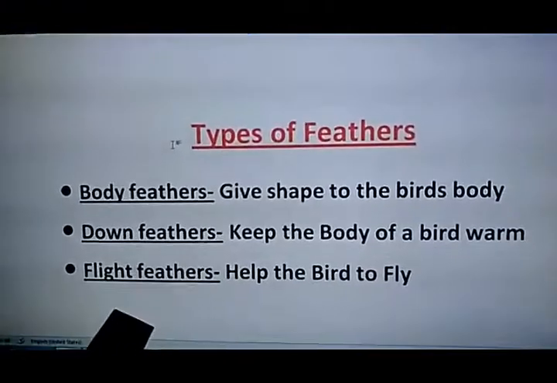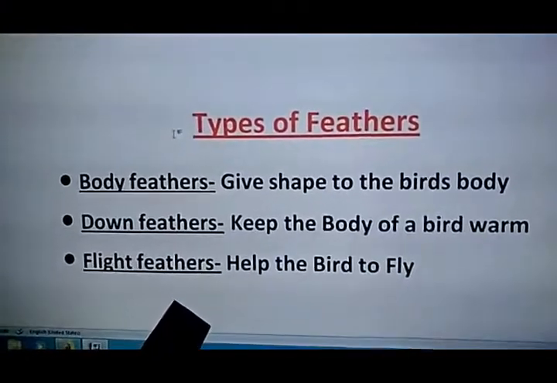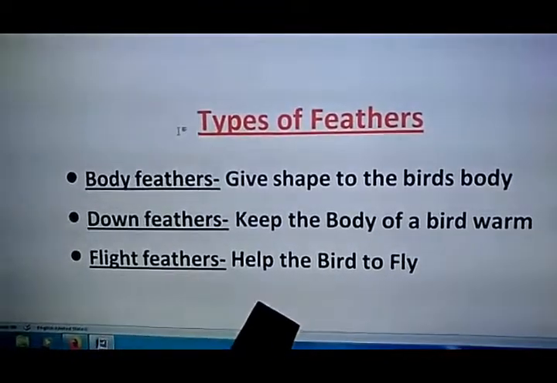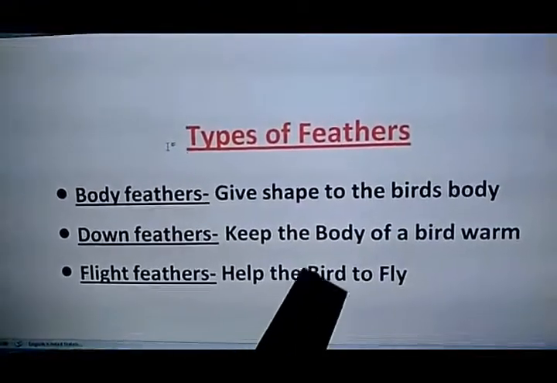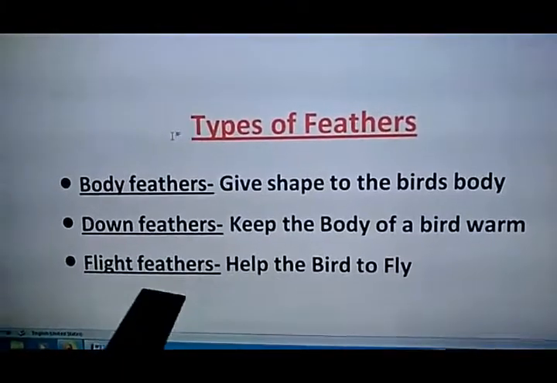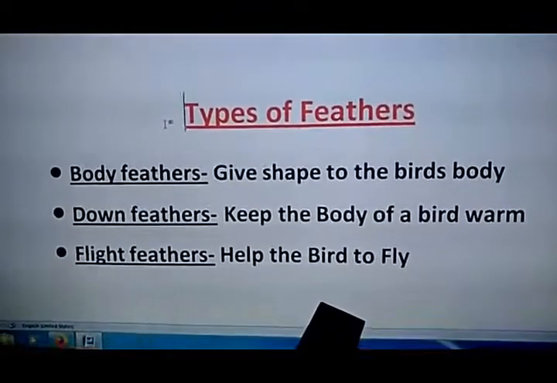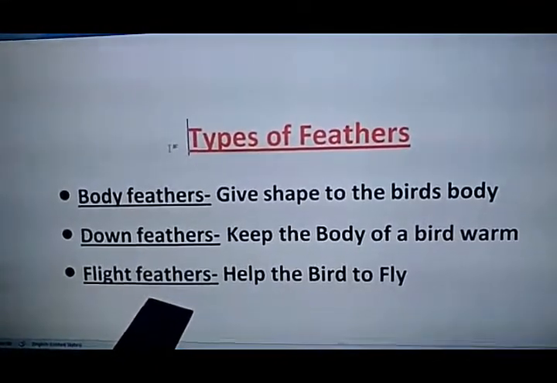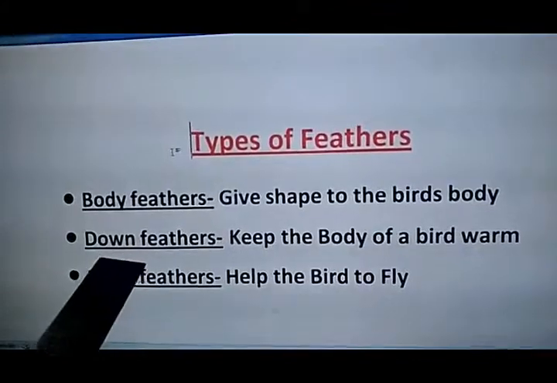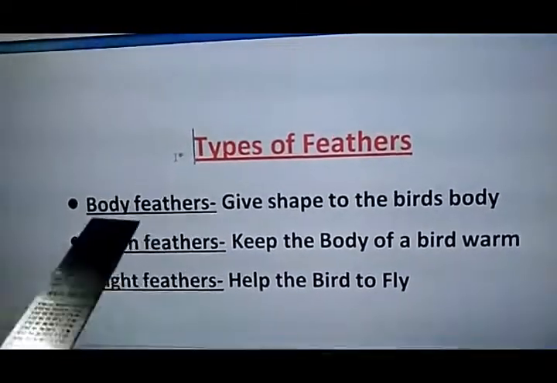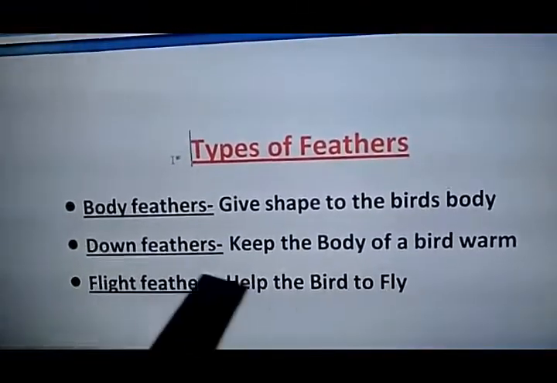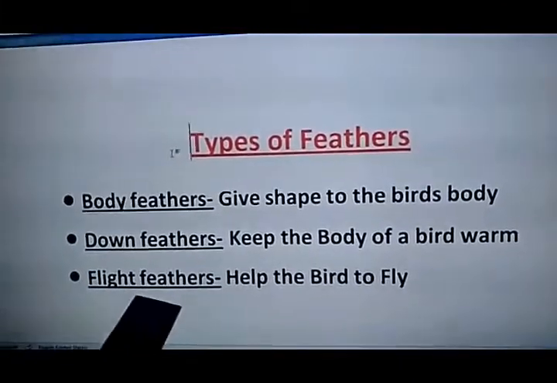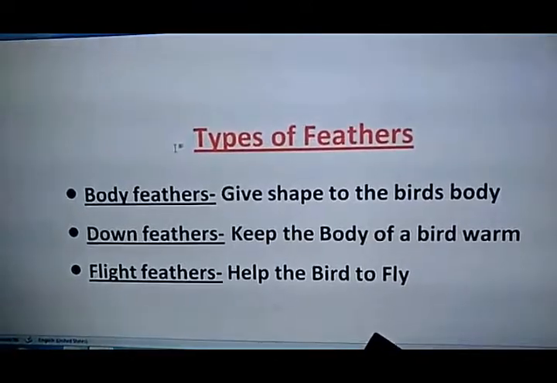Next is the flight feathers. Flight feathers are found on the wings and the tails of a bird, and they help the bird to fly. The main function of flight feather is to help the bird to fly. So there are 3 types of feathers of a bird. First is body feather, down feather and flight feather. Body feather gives shape to the bird's body. Down feather keeps the body of a bird warm, and flight feathers help the bird to fly.